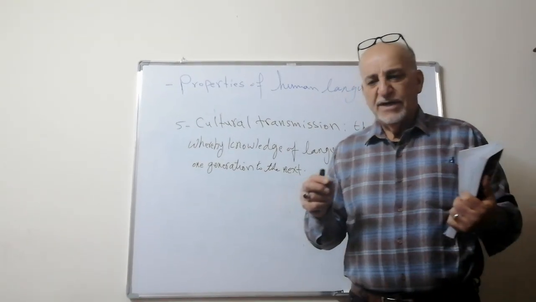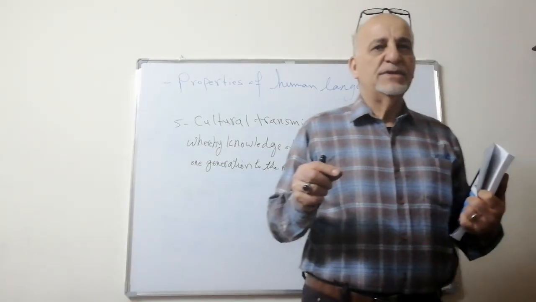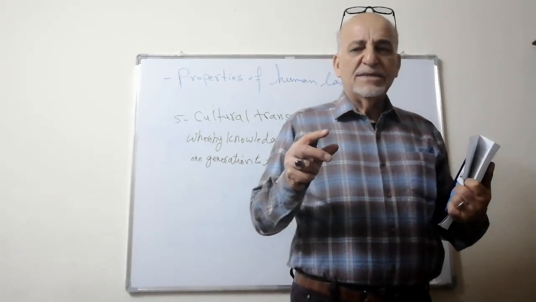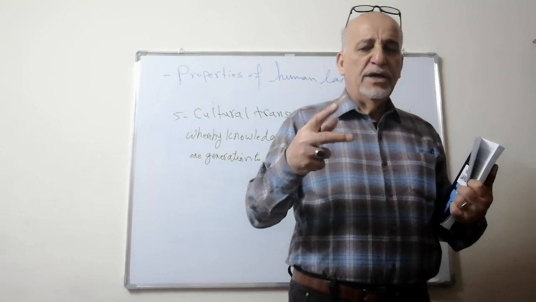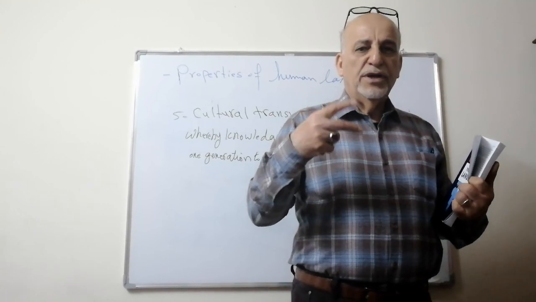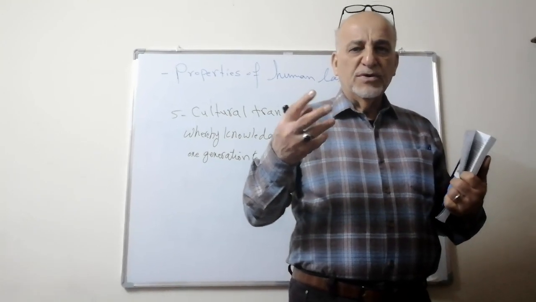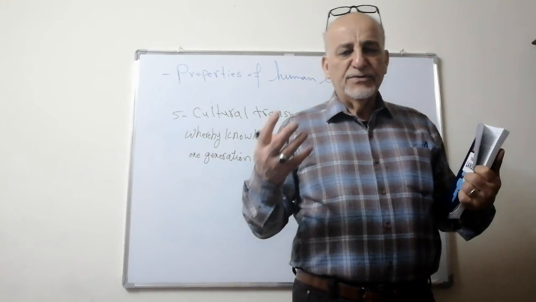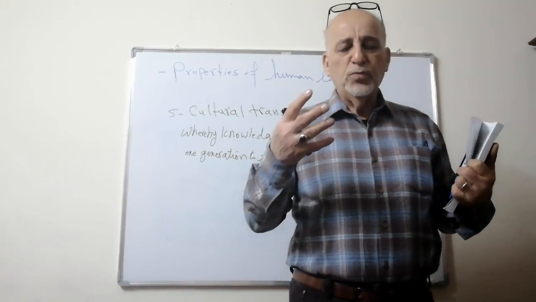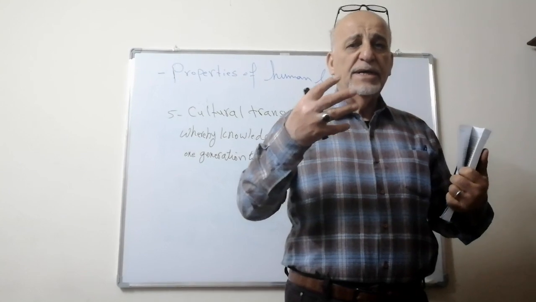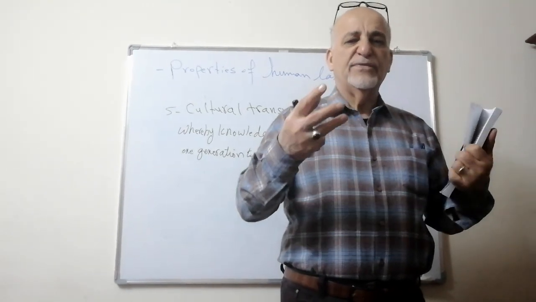first of all, there is a very good question here. What is it? We inherit because of the genes of our fathers and mothers. We inherit physical features from them.